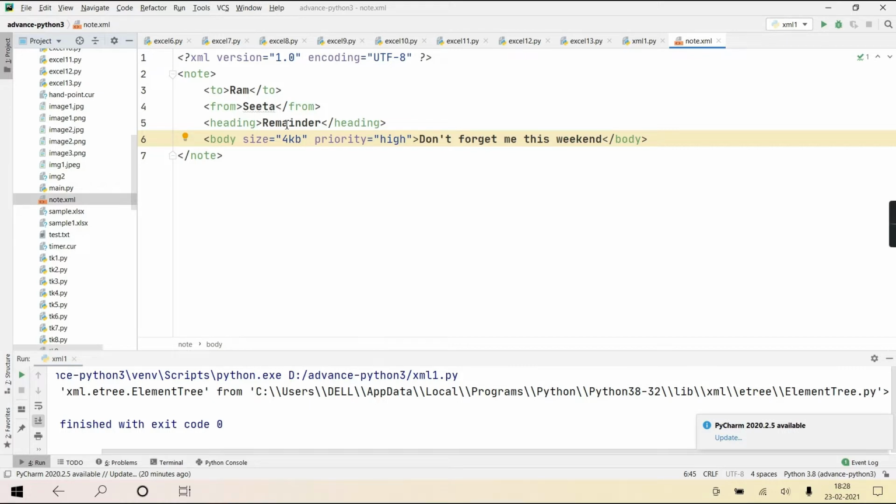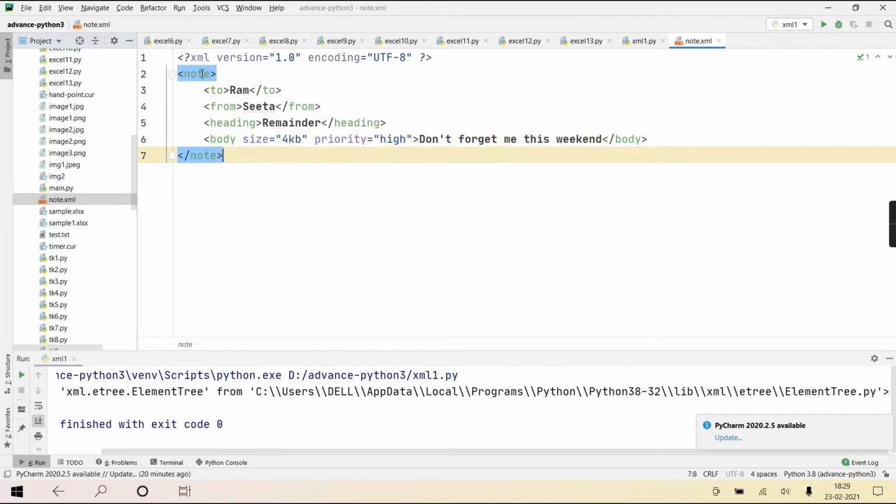Reminder is a text content. Sita is a text content. Ram is a text content. "To" is an element. Note is an element. And they all four are at the same level, so they are siblings because they are children of the same parent. Okay, so the document structure we have talked about yesterday.